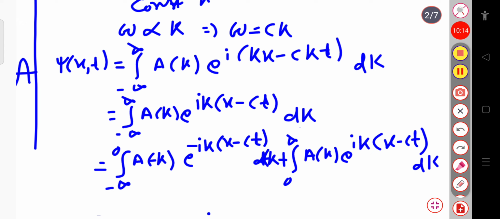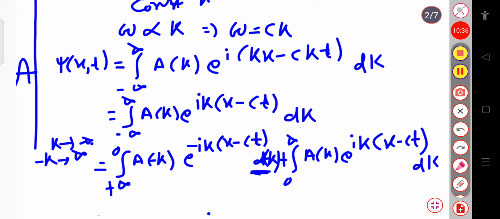This is also minus k, so that this minus infinity will change to plus infinity. Since k varies from minus infinity to 0, when k changes to minus k, then definitely minus infinity goes to plus infinity. Again you can see that this is minus dk.